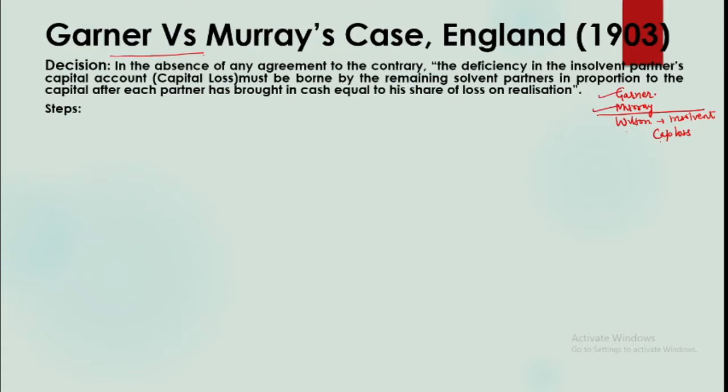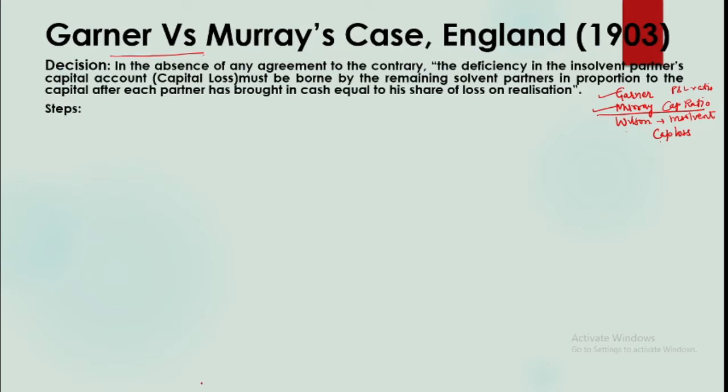Garner stated that let it be distributed in the P&L ratio, because we distribute all profits and losses in this ratio. But Murray stated that let it be in the capital ratio because it's a capital loss. The partners could not settle the matter. In the P&L ratio, whosoever has the higher ratio in the profits will bear more loss. And if you distribute it in the capital ratio, then the one who has more capital will have to bear the maximum loss. So how to settle the score?